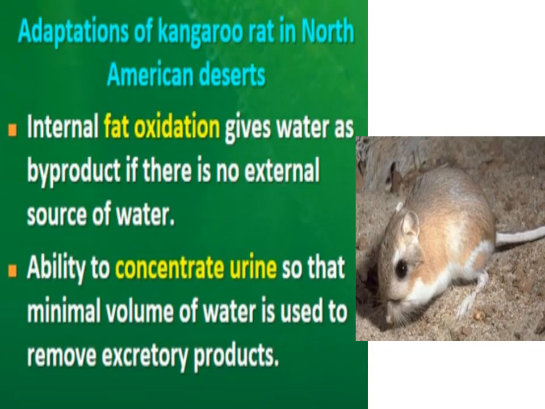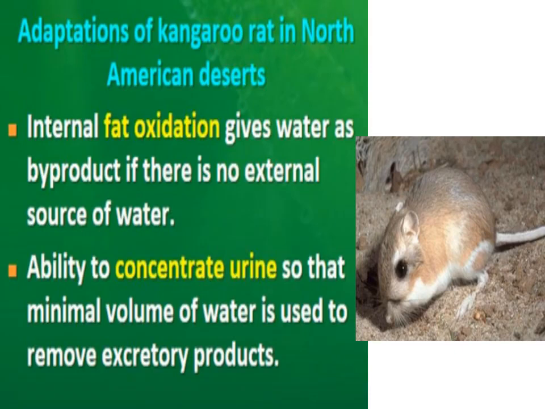So let's see adaptations of kangaroo rat in North American desert. This is an example of adaptation. So internal fat oxidation gives water as byproduct if there is no external source of water. So this is an adaptation in kangaroo rat, because it is living in American deserts and there is deficiency of water.